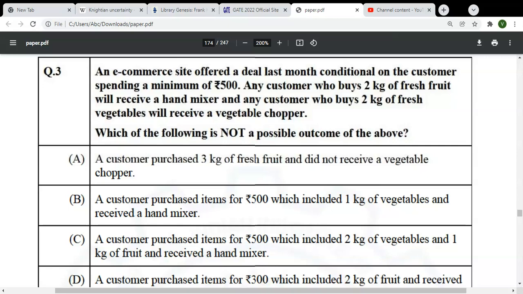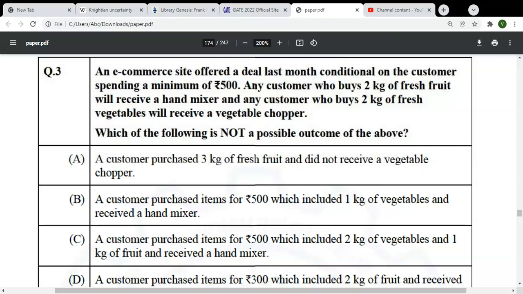An e-commerce website offered a deal last month conditional on the customer spending a minimum of 500 rupees. If you are a user of an e-commerce website, let's say the minimum offer is 500 rupees, there is a gift or a coupon, and the coupon will have two types of conditions.